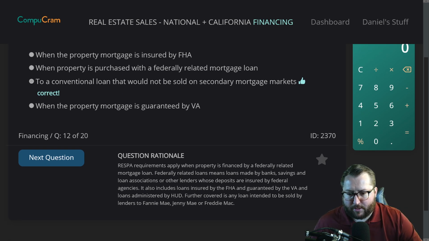Question rationale. RESPA requirements apply when property is financed by a federally related mortgage loan. Federally related loans means loans made by banks, savings and loan associations or other lenders whose deposits are insured by federal agencies. It also includes loans insured by FHA and guaranteed by the VA and loans administered by HUD. Further covered is any loan intended to be sold by lenders to Fannie Mae, Ginnie Mae, or Freddie Mac. Those would be the secondary markets.